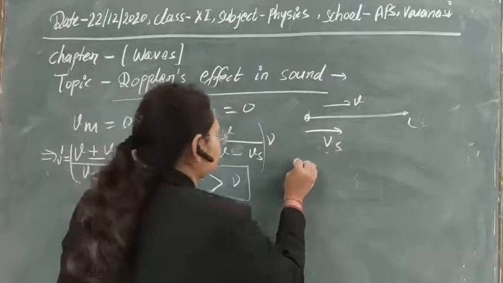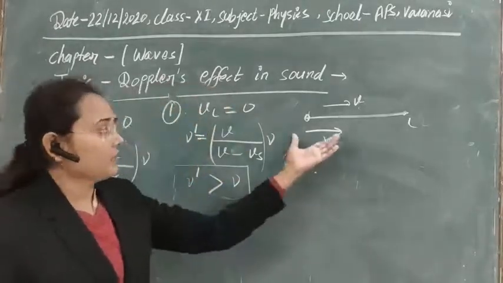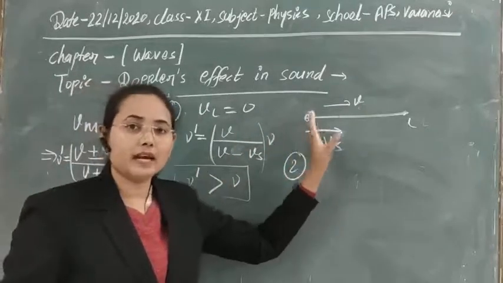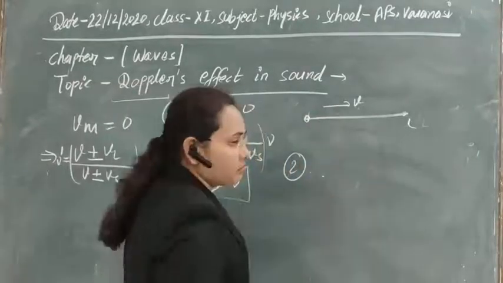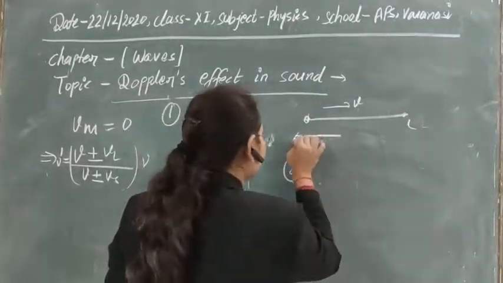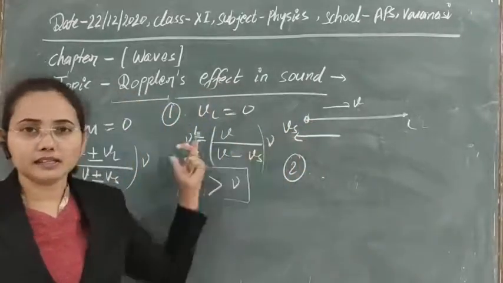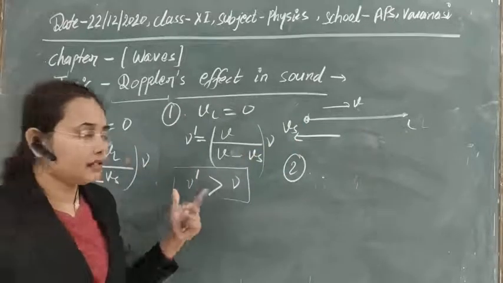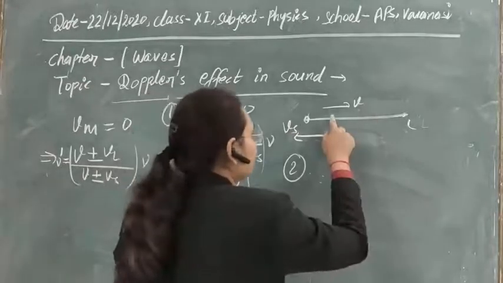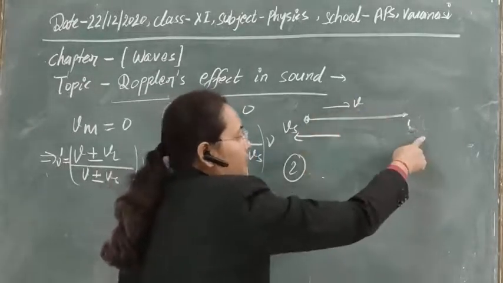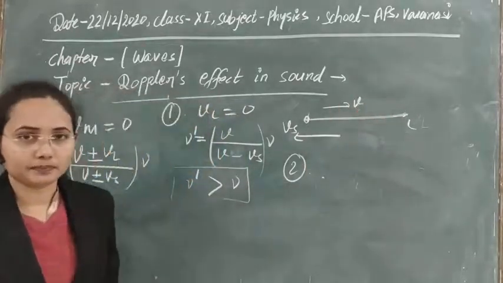Second case, let's take that this source of sound is moving away from the listener. So in this case, if it is moving away from the listener, the direction of the velocity of the source will be in this direction. It is going far away from the listener. The listener is again at rest, so VL will be 0 here, and the velocity of sound, obviously, is approaching the listener. At that time also, the direction of this will be this.